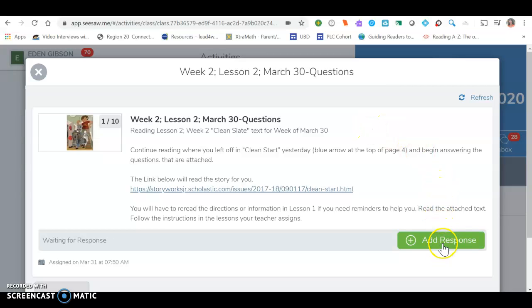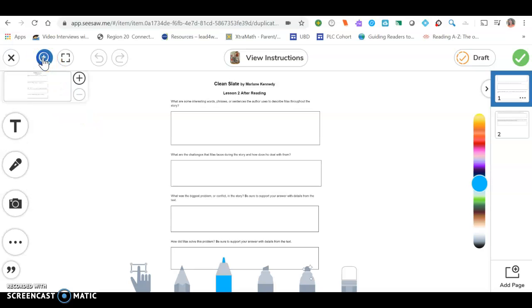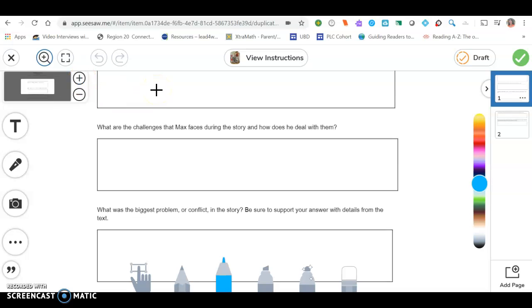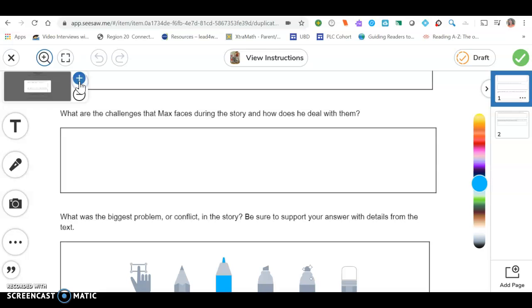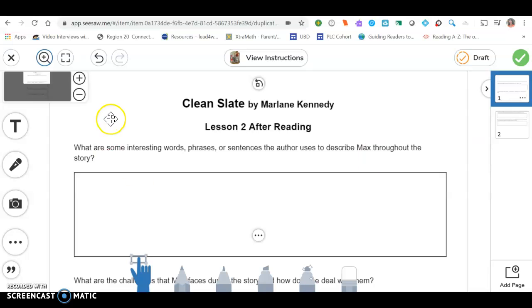So I'm going to click here, add response. Now, do you see how tiny that is? You can enlarge it. You can zoom in and make it as big as you want. I think I want to make it a little bit bigger. Maybe even bigger. Okay, then just click out here. Whoops. Click this one. This is to hold everything, and you can just scroll up and scroll down. Now you can see it. It says, what are some interesting words, phrases, or sentences the author uses to describe Max throughout the story?